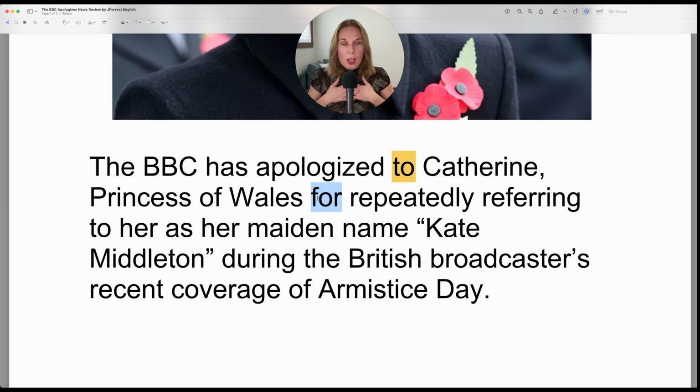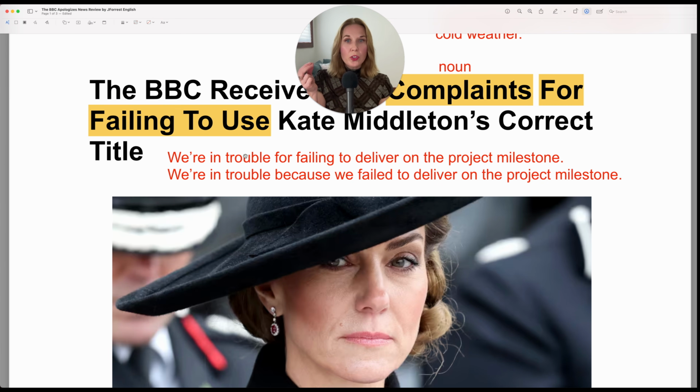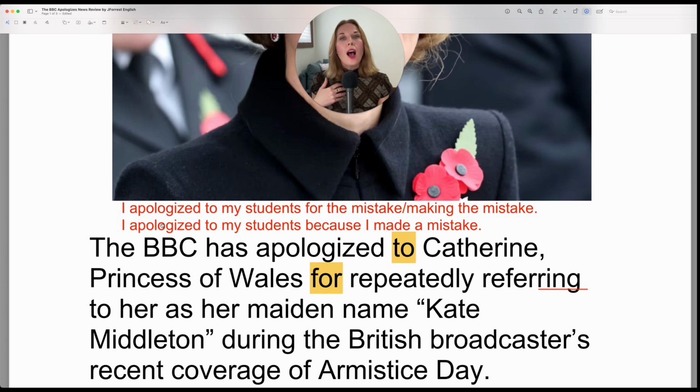I apologize to my students for making a mistake, or I apologize to my students for the mistake. And similar to the structure we learned here, you can use because and then subject verb. So I could also say, I apologize to my students because I made a mistake.